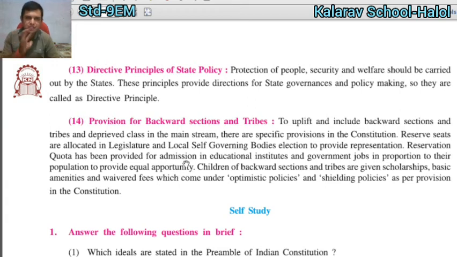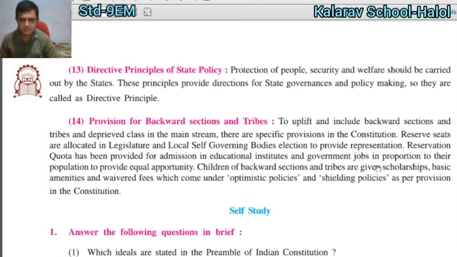They get the benefit according to their population and more opportunity compared with the general category. Children of the backward sections and tribes are given scholarships.